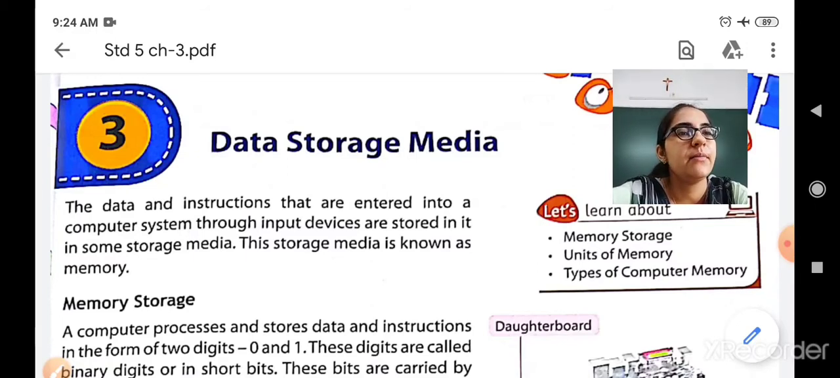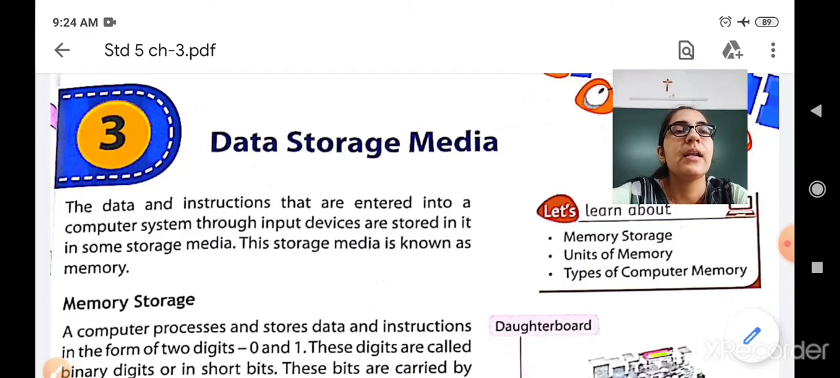Today, I welcome the students of Standard 5th to the online session of computers. As in the previous class, we have already finished chapter number 2. So now we will move forward to our next chapter, chapter number 3, Data Storage Media.